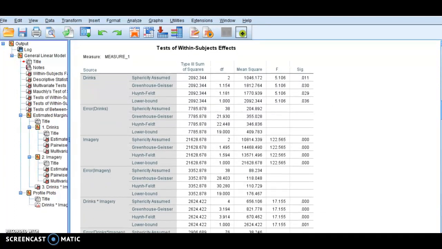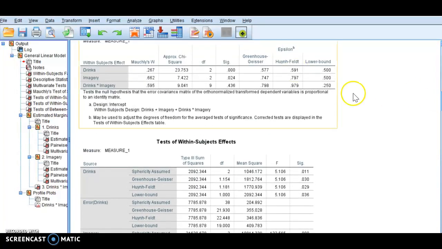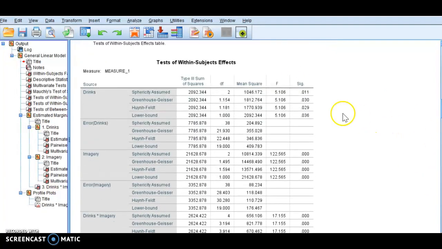Okay, so we're going to go down and look at our tests of within subjects. This is a pretty big table. I don't want you to be intimidated by it because I'm going to walk you right through it. Because we said that drinks was significant, we are going to interpret the Greenhouse-Geisser. So we're going to interpret this value right here, and this tells us there is a significant effect of the type of drink on attitude. So drink by itself had an effect on a person's attitude.